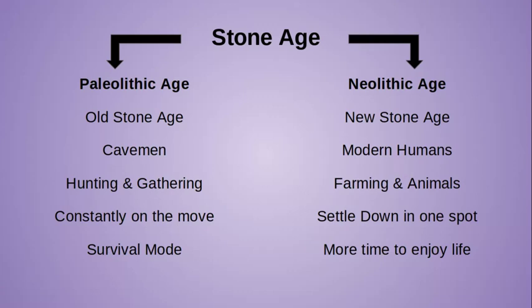We're farming. We are domesticating animals. We're settling down in one spot. We're building structures, and we're starting to really enjoy our lives, okay? So these three terms, Stone Age, Paleolithic Age, and Neolithic Age, we're going to hit a lot throughout the lesson today.